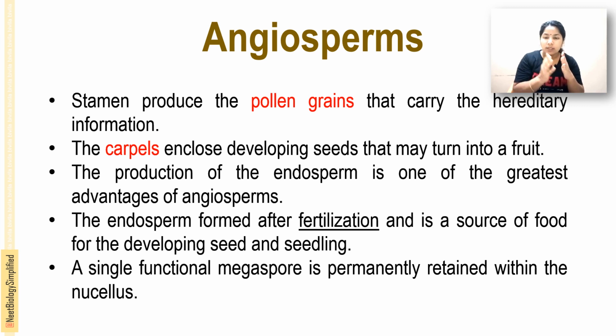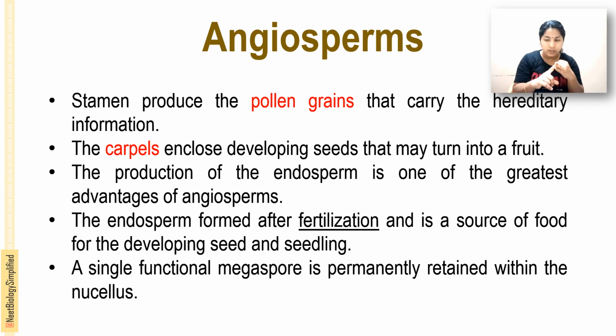The carpel encloses the seed that turns into a fruit, and protection of the endosperm is one of the greatest advantages of the angiosperm. Stamens and carpels are the reproductive structures of the flowering plants.